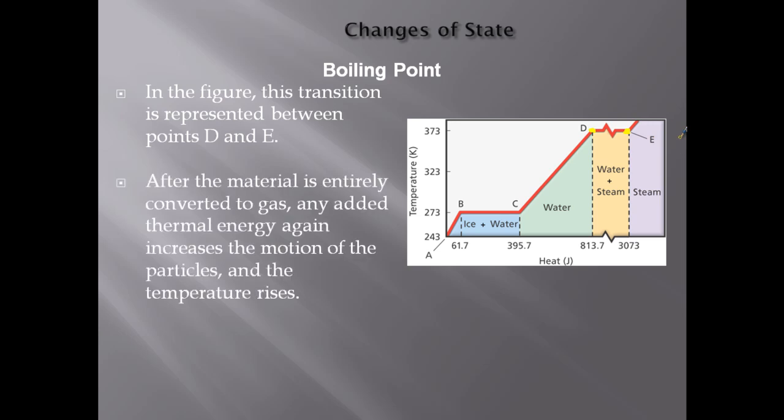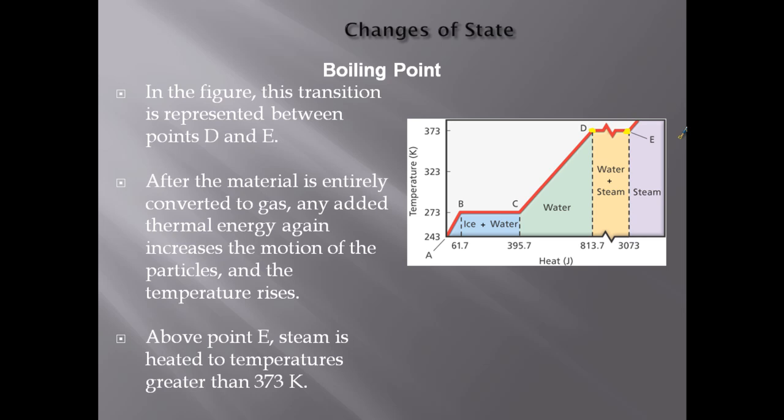So if the material is entirely converted to gas and the added thermal energy increases the motion of the particles, the temperature rises. That steam just gets hotter and hotter and hotter if you keep adding heat to it. So above point E, steam is heated to temperatures greater than 373 K. That's why you want to stay away from the steam. Steam can hurt you a lot faster than boiling water.